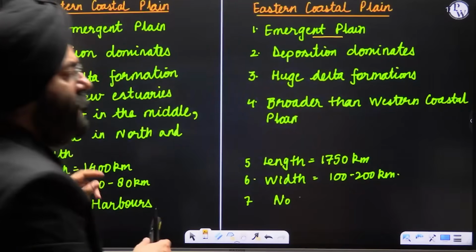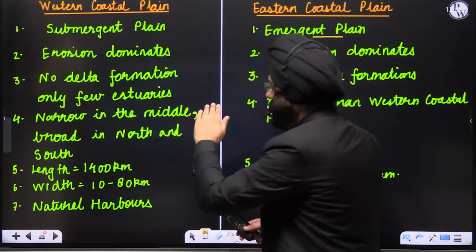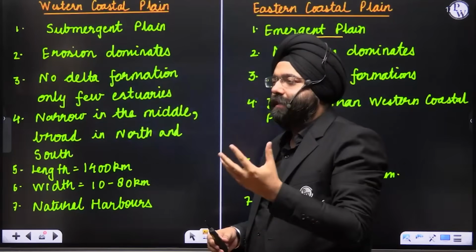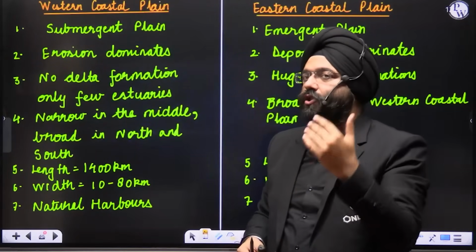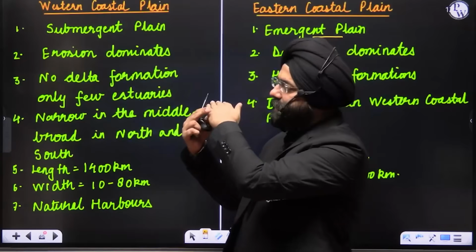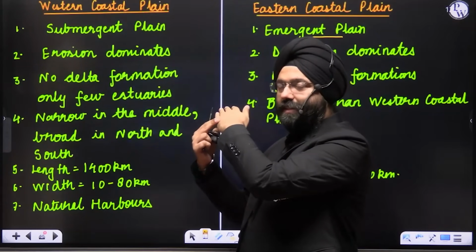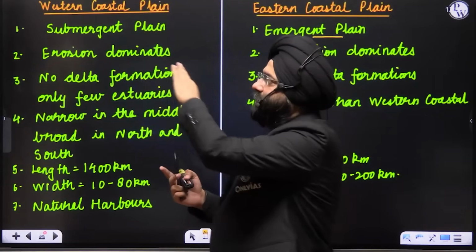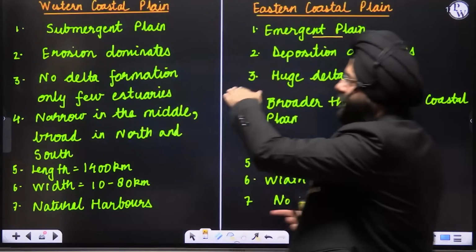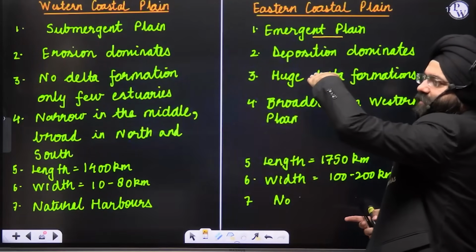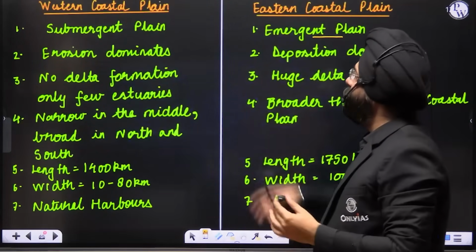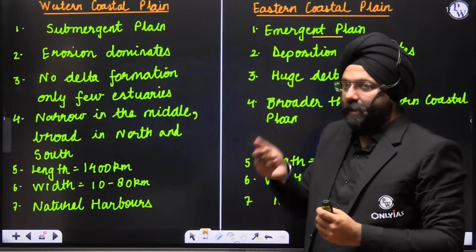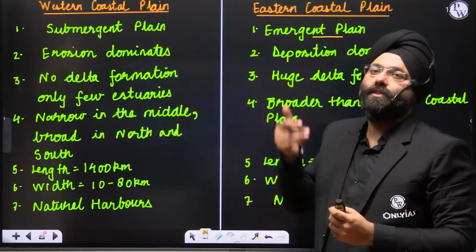So what we analyze when we study, please understand, though the Deccan Plateau or the Peninsular Plateau is considered stable in nature, there have been geological evidences which have shown that there is slight subsidence on the side of the Western coastal region. Because of that, the word submergent plain has been mentioned. That has basically led to this being emerging because little shift has been observed. Second reason is that emergent is also mentioned here because a lot of deltas formation take place due to the depositional activities. So little bit rise, let us say emergence is there. So that is why it is also known as an emergent plain.